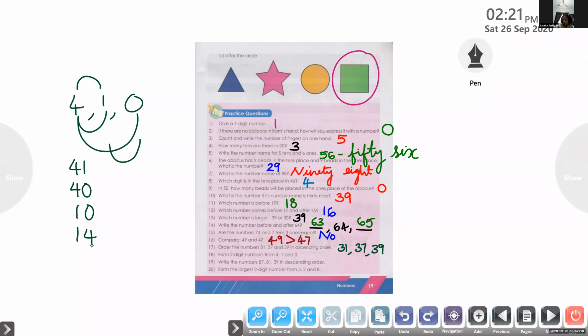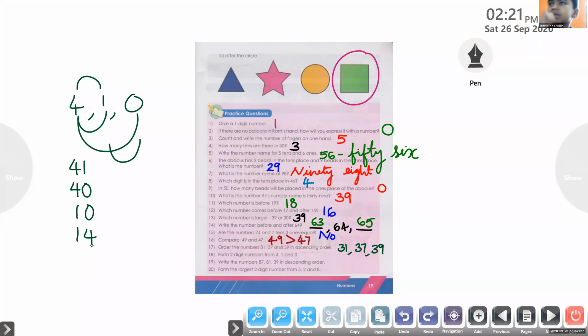And these many numbers we formed. Okay, this topic is in 3rd standard only. Just we can write answers. That's enough. Okay, 41, 40, 10, 14. This much we can make it now, right?